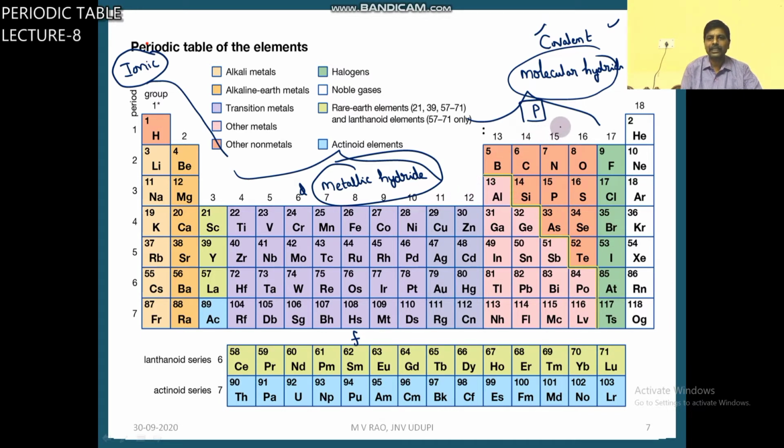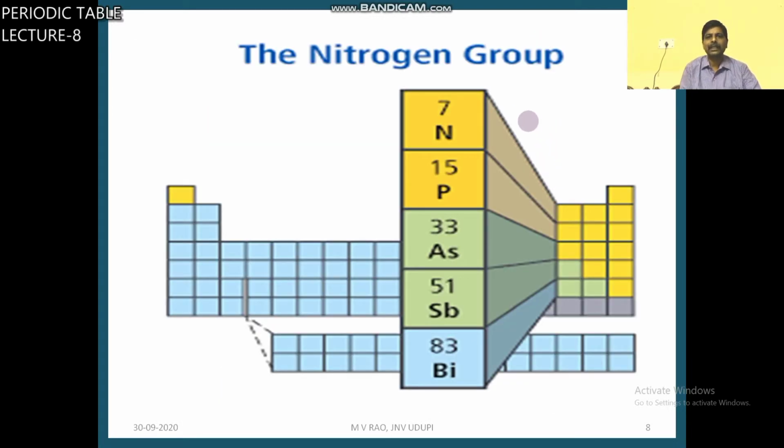Now we are discussing the hydrides of group 15 elements. These are the elements of group 15, you know. They form hydrides of the formula NH3, PH3, AsH3, SbH3, BiH3.